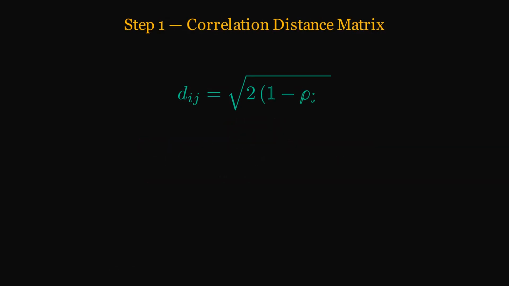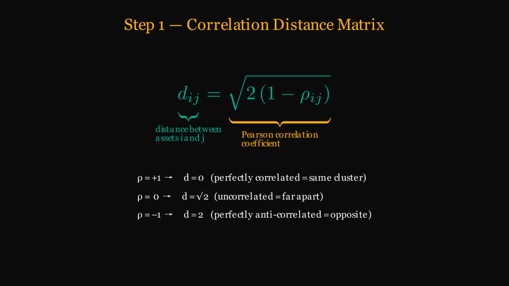Step 1. Convert correlations into a proper metric distance. Dij equals the square root of 2 times 1 minus the Pearson correlation between assets i and j. The formula by Mantegna ensures this is a proper Euclidean metric distance. Assets that are perfectly correlated have distance 0. Uncorrelated assets have distance root 2. Anti-correlated assets sit furthest apart at distance 2. This distance matrix is the input to hierarchical clustering in step 2. Mantegna first proposed this construction for financial markets in 1999.